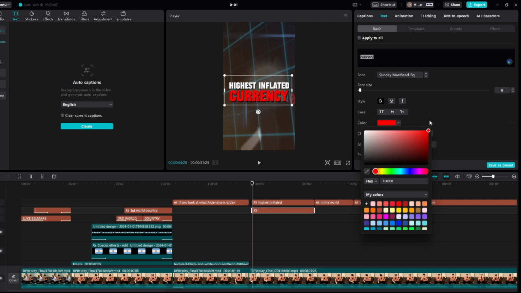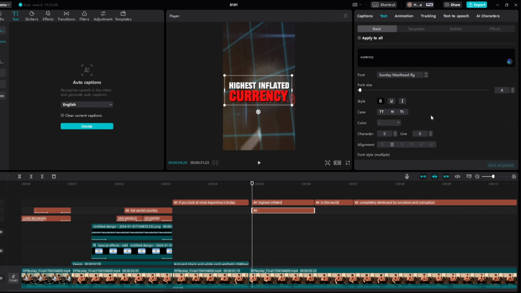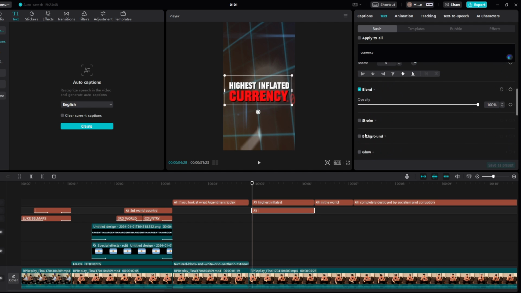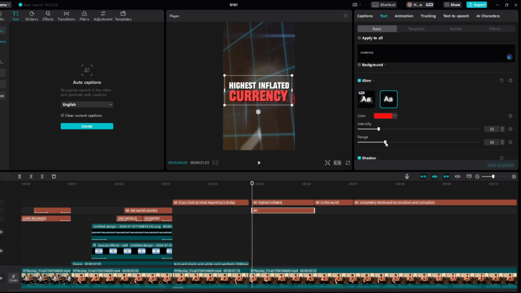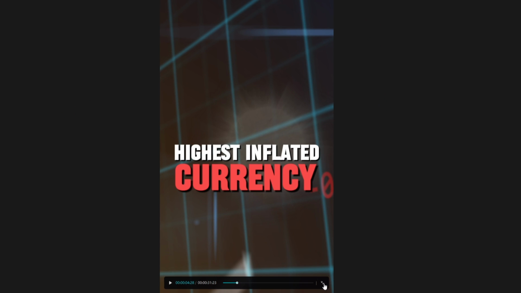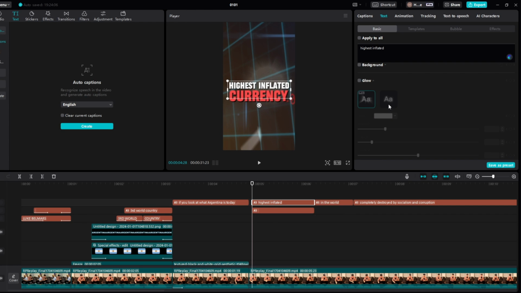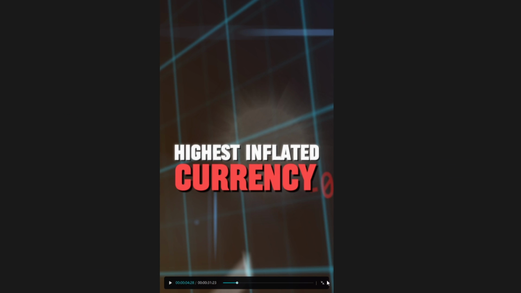Highest inflated currency, and then we're gonna add a red glow to it as well, just like so. The free version, 25. This one we're gonna add to like 30, maybe a bit less on this one because red usually isn't the best for the glows. Yeah, so we'll add it on 15, and we can see how that looks as well. Yeah, that looks pretty good to me. And then right here, we're going to do the same thing, add the white glow instead. And then for this one, just move this 25 and 38, just like so. As you can see, perfect.